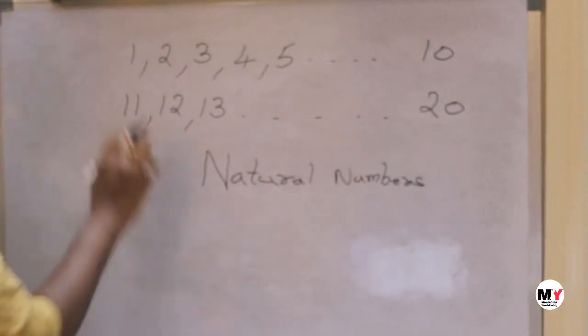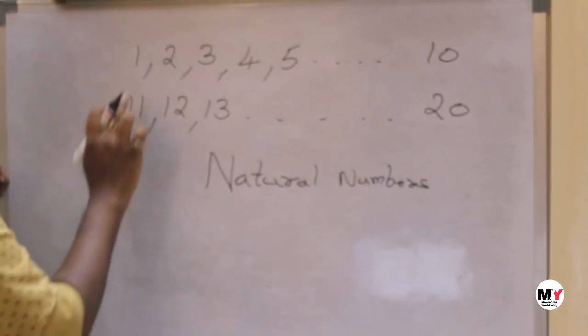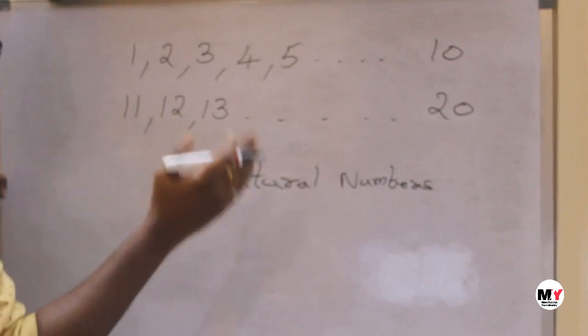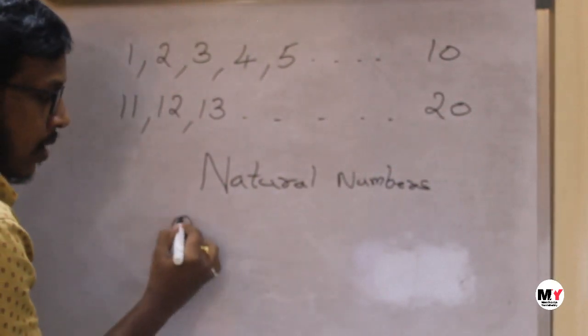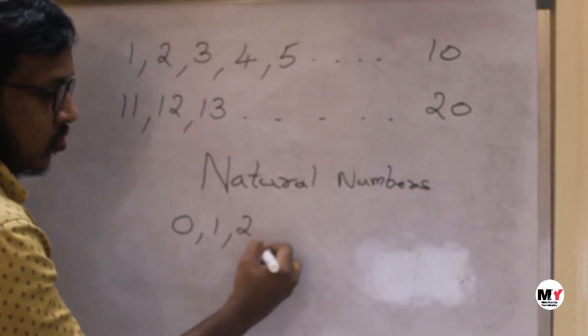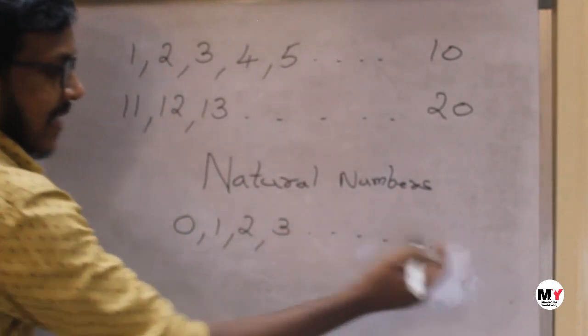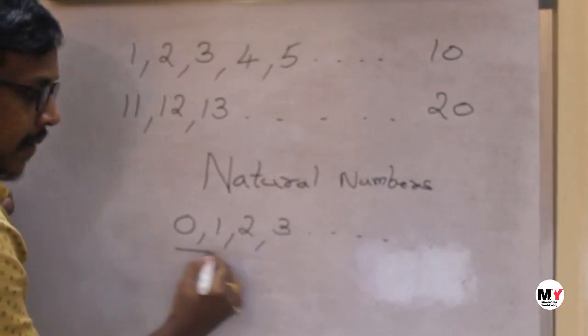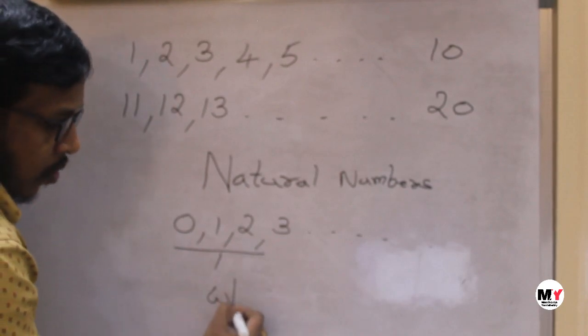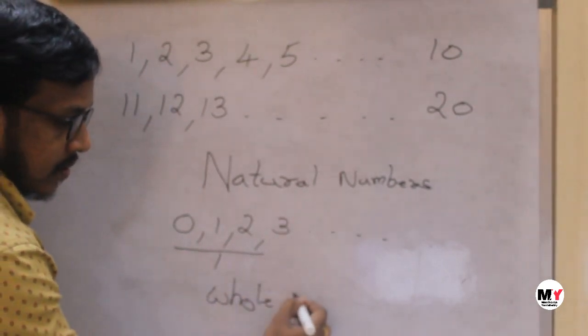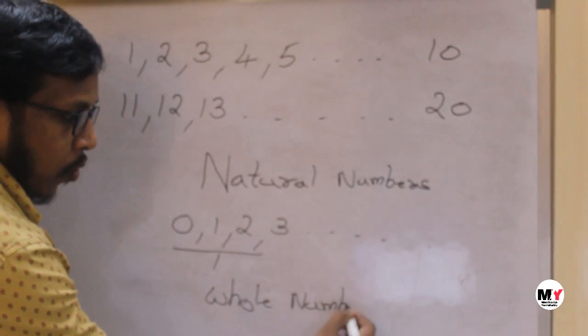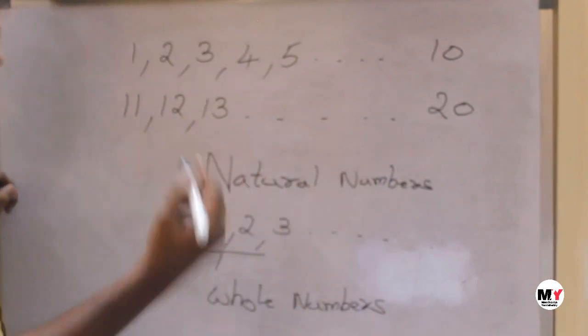And what number comes before 1? It is nothing but 0. So 0, 1, 2, 3. If the numbers start from 0, these numbers are called whole numbers. They are called whole numbers.